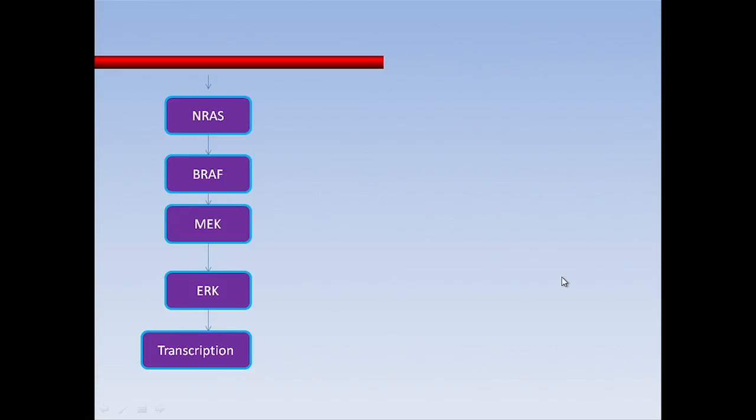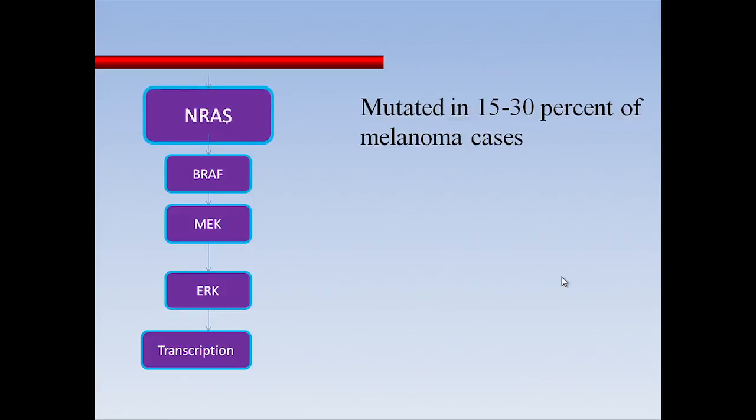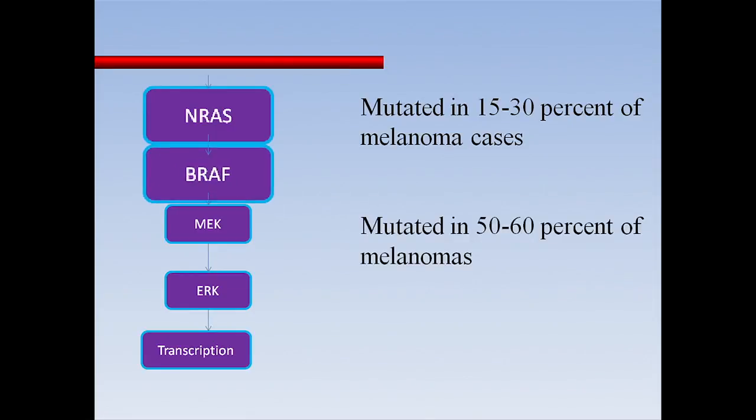If you look at the MAP kinase pathway, the NRAS, which we already heard about, is mutated in 15 to 30% of melanoma cases. And this was actually the first mutation described in melanoma, way back in 1984. The BRAF is mutated in 50 to 60% of melanomas, and especially in the ones that are on the back or the extremities.